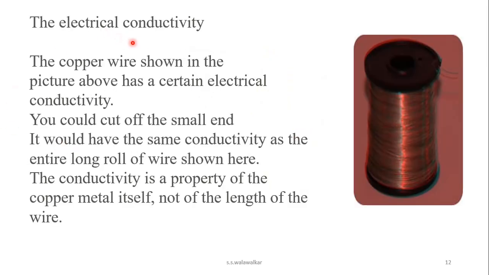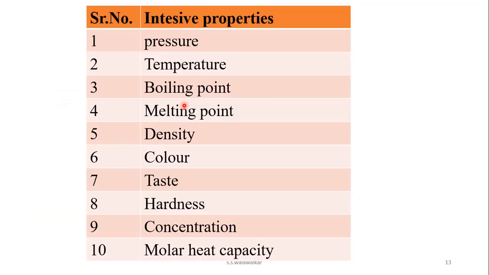Or electrical conductivity. If you take a very small piece of copper wire, its electrical conductivity is the same as the entire roll of the wire. So electrical conductivity is the property of copper metal itself. It does not depend upon the length of the wire. So electrical conductivity is also an intensive property.